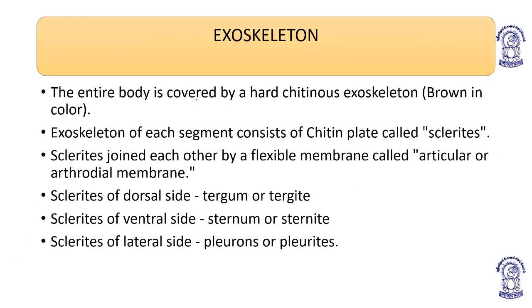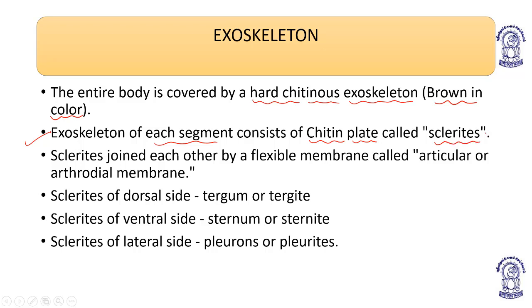The entire body is covered by a hard chitinous exoskeleton, which is brown in color. Exoskeleton of each segment consists of a chitin plate known as sclerite.